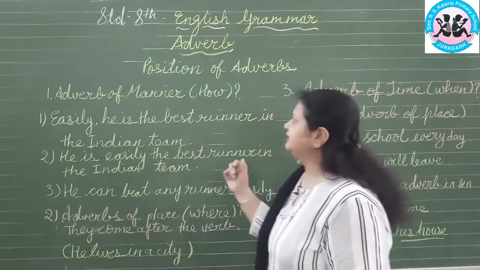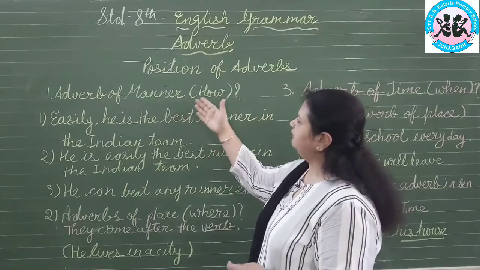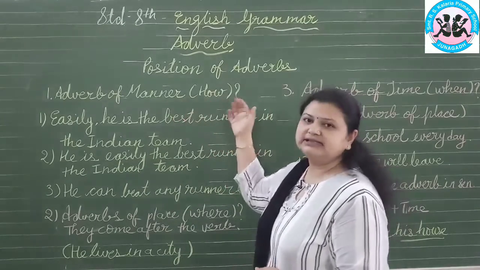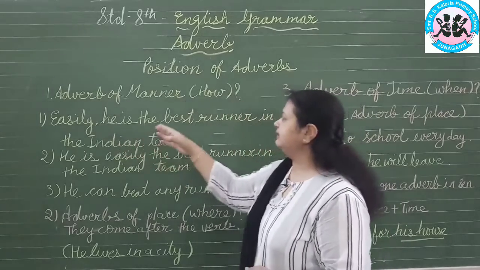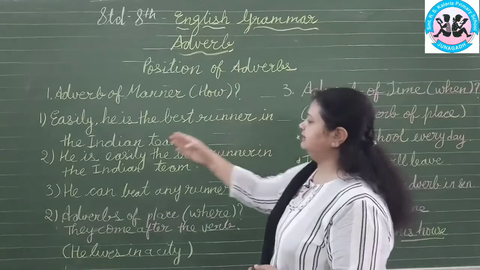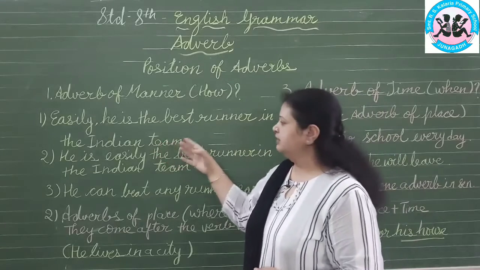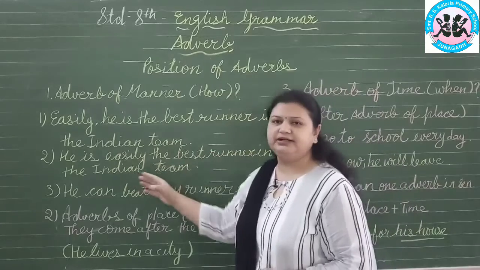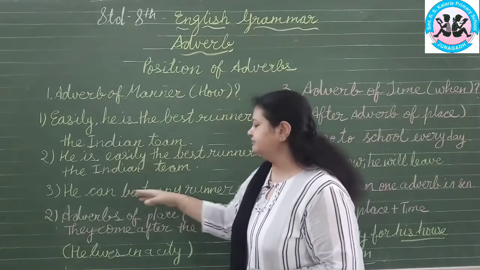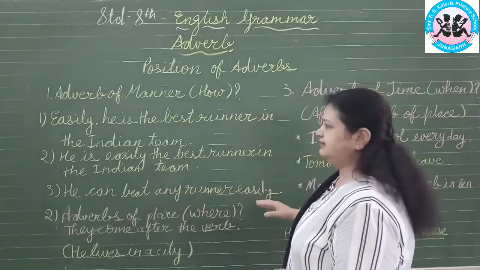Now see the adverbs of manner. An adverb of manner says how the work is going on. Easily, he is the best runner in the Indian team. He is easily the best runner in the Indian team. He can beat any runner easily.